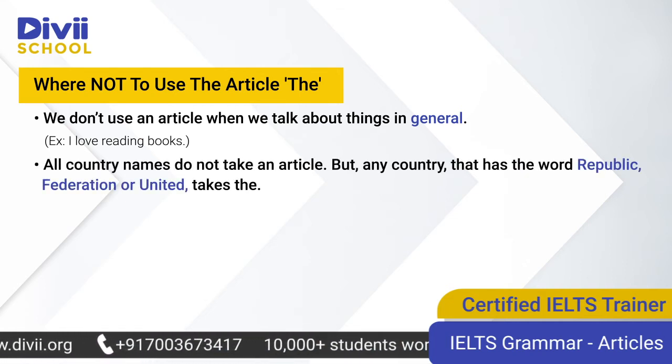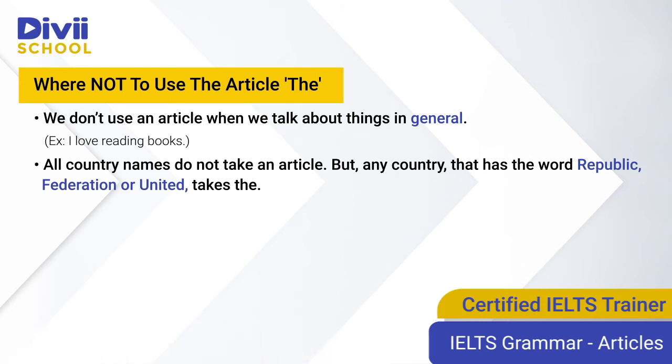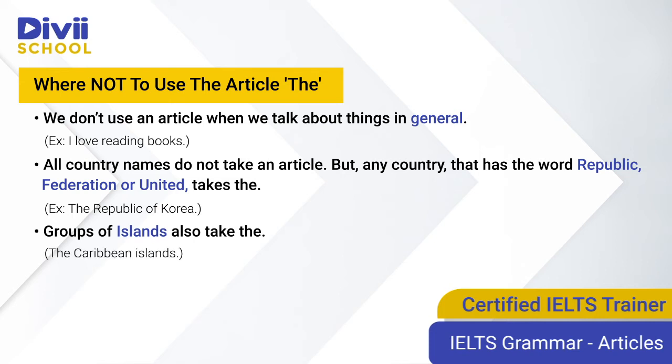The names of countries do not take articles. But any country that has the word republic, united, federation, sultanate, etc. take the. For example, the Republic of Korea. Groups of islands also take the. For instance, the Caribbean islands.